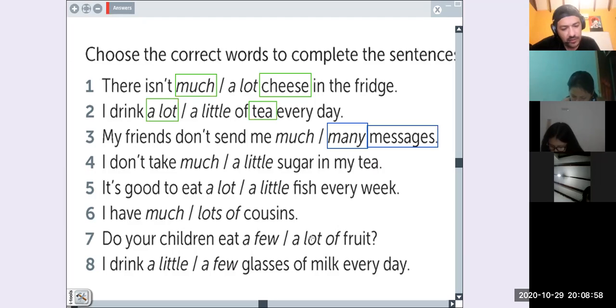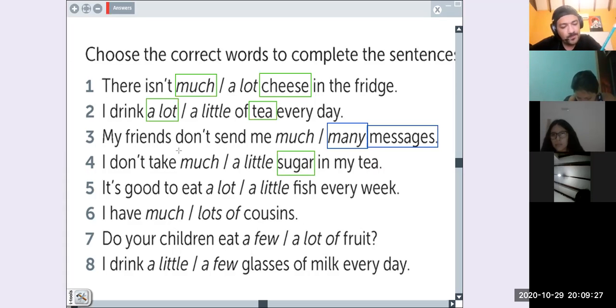And the next one, please, Denar, number 4. I don't take much sugar in my tea. Okay. Maybe you can say, I don't take much sugar in my tea, or you can say, I don't take a little sugar in my tea, right? Because a little and much are used for uncountable nouns.